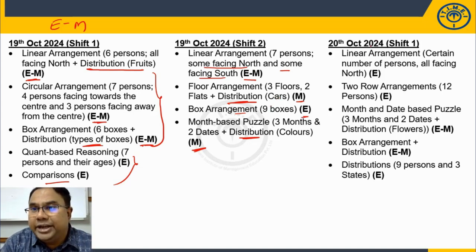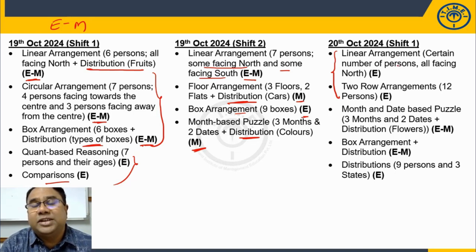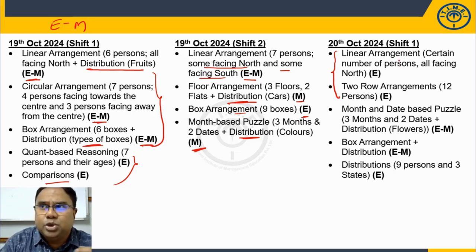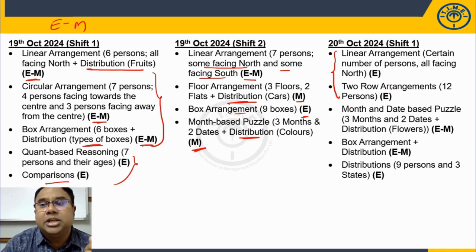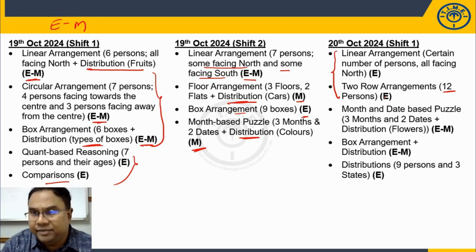Look at 20th October shift 1. When we look at this particular slot, we have 2 puzzles on row arrangement. Linear arrangement, certain number of persons all facing down. Number of persons not mentioned; once you solve the questions, at the end we will come to know how many people there are. That is what we call a certain number of persons. 2 row arrangement, 12 persons are given, right? Some of them facing north, some of them facing south.